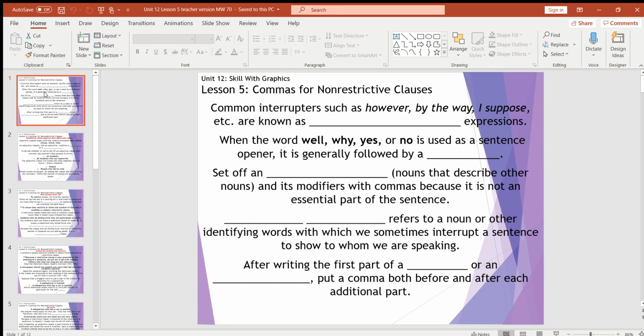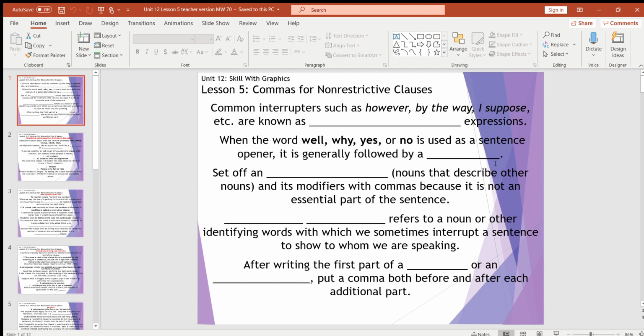All right, let's look at midweek number 70. I know it's been forever and a day since you guys did a midweek, so you probably won't remember this, but let's review. So, common interrupters such as however, by the way, I suppose, etc., are all known as what kind of expressions? I'll just give this to you guys because it has been quite some time. They are parenthetical expressions. And if you can't spell that, just wait till the next slide because remember the answers will be at the top.